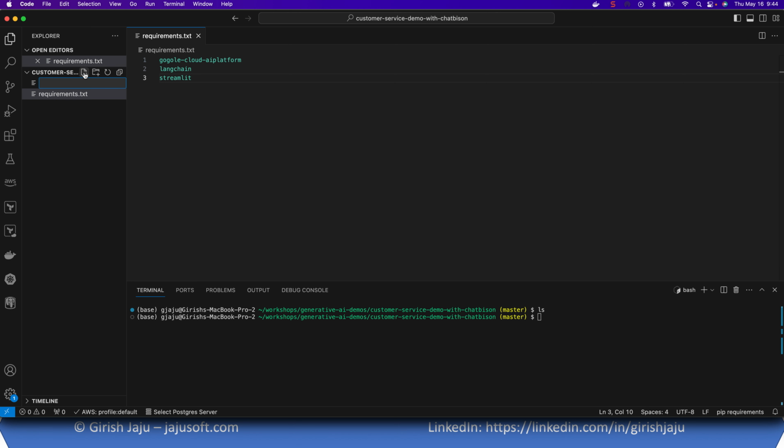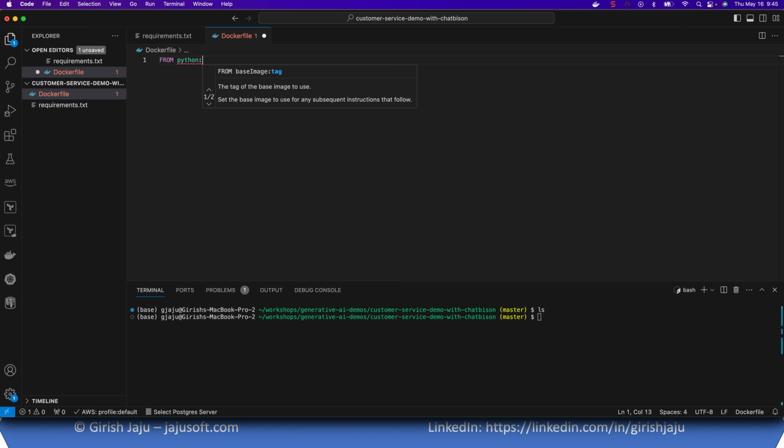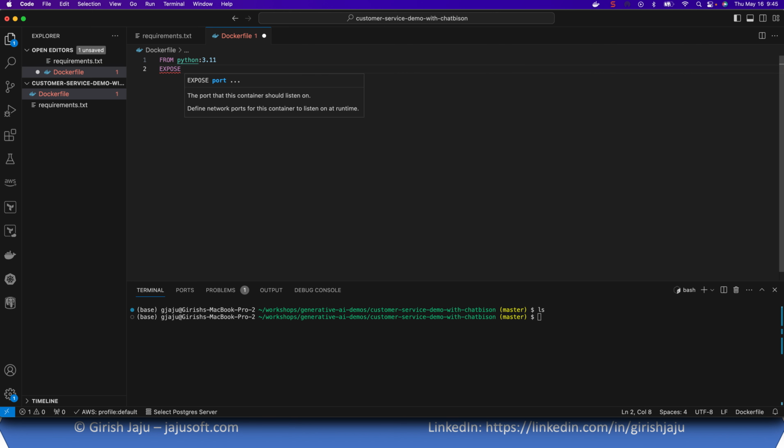So we will be using these packages. Let's add another file, since we'll be building a Docker image. I'm going to create a Dockerfile, and we will start with a base image of Python 3.11. Since we are already exposing port 8082, we'll expose 8083 from here, and then set up the work directory, and we'll just use a path app.